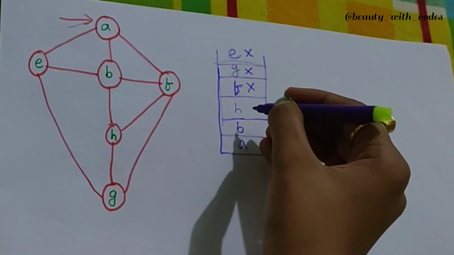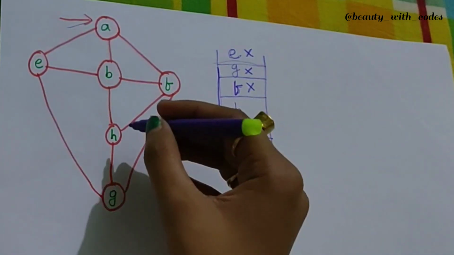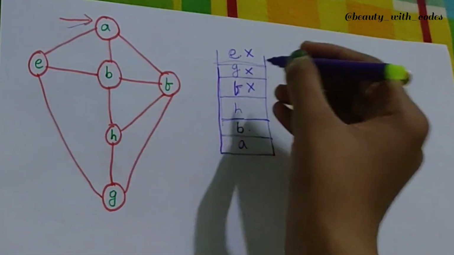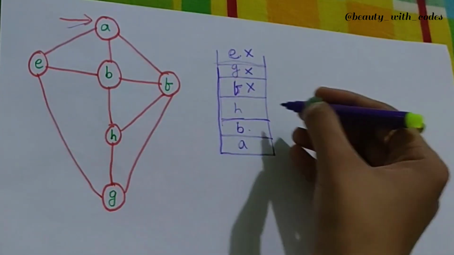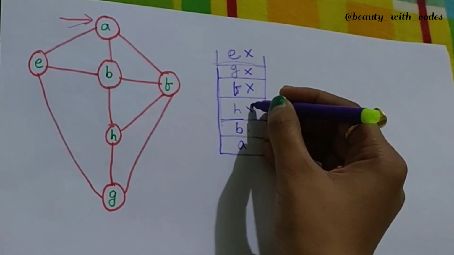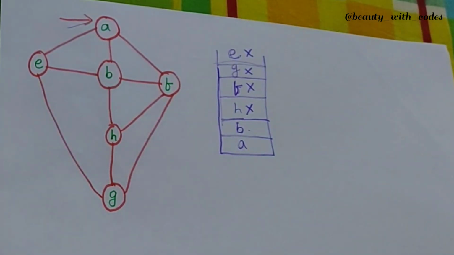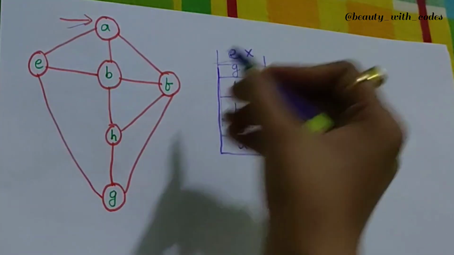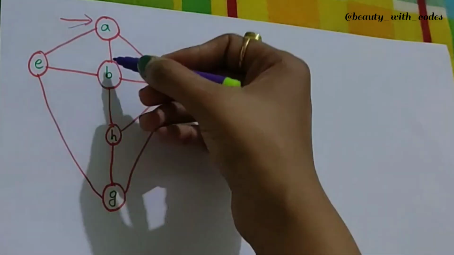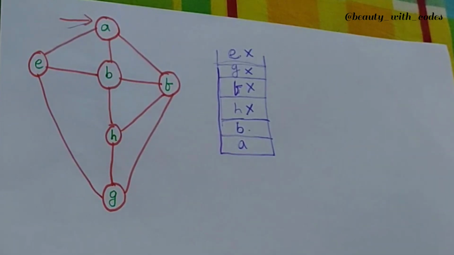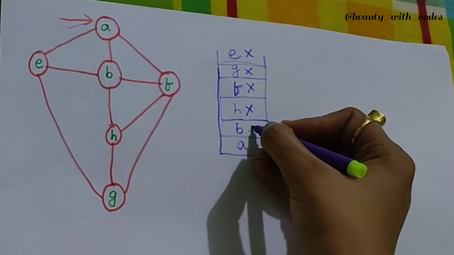Next one is H. Check for the same. So neighbors of H are B here, G already here, and F, right? So all are here, so you just need to delete H. Next one is B. So what are the neighbors of B? E, F, you can see it here, A already here, and H here. So you don't need to insert anything again, so you will simply delete.